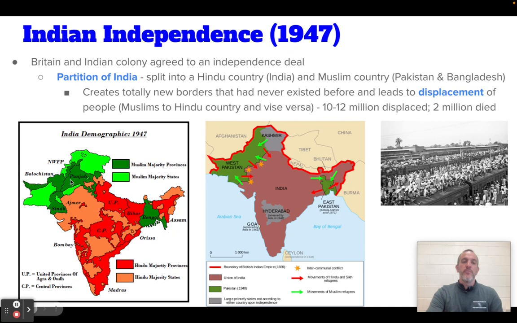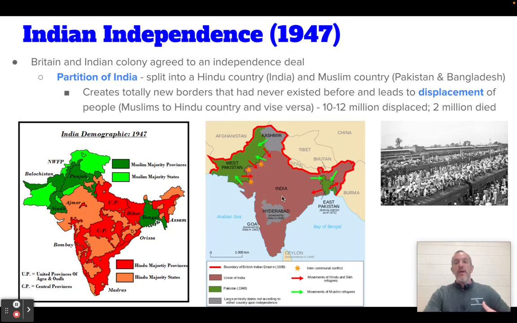So if you look at this right here, anything in green, this whole thing was India. Anything in green was mainly Muslim. Anything in red or orange was majority Hindu. So the plan is this: we are going to make this region right here Pakistan, and this area right here, Pakistan. And that's going to be the Muslim part of India. And then the rest of India is going to be mainly Hindu. And if you're a Hindu living in Pakistan, you're welcome to move to the Hindu side, or you can stay where you are and just be a quote unquote minority in that area.